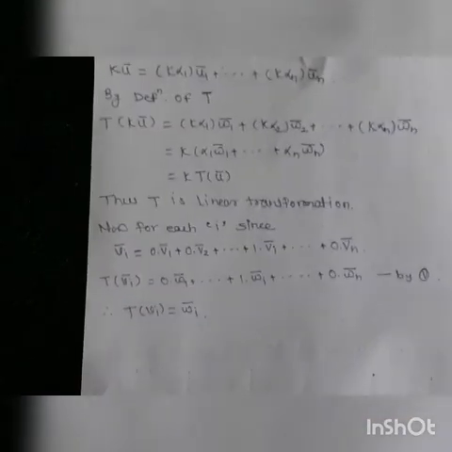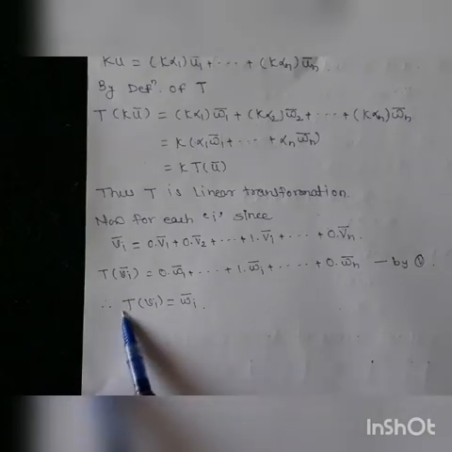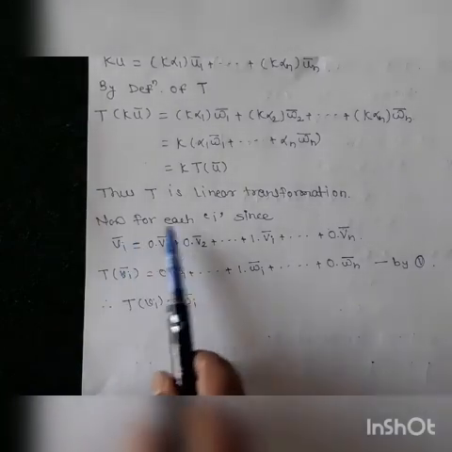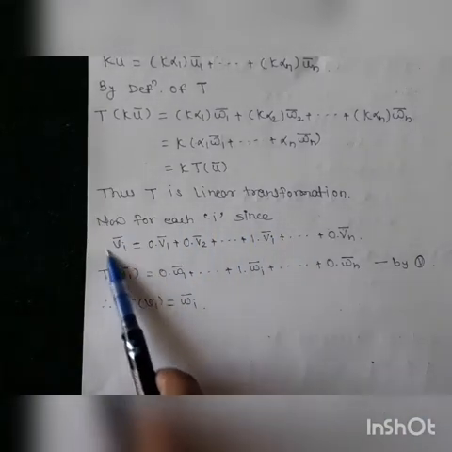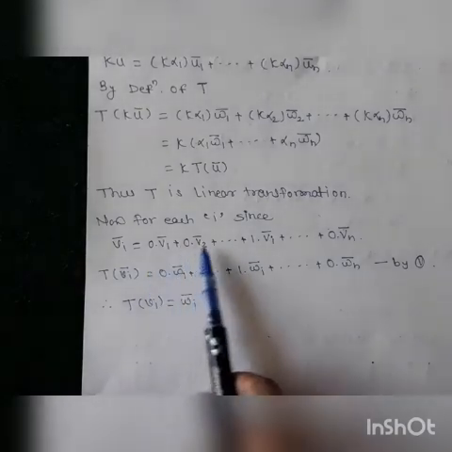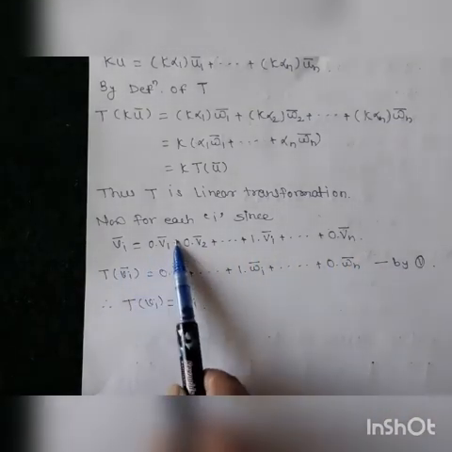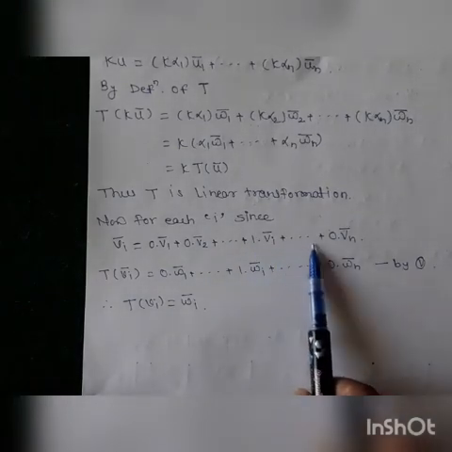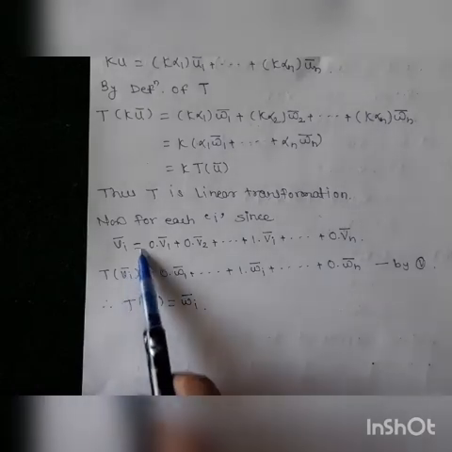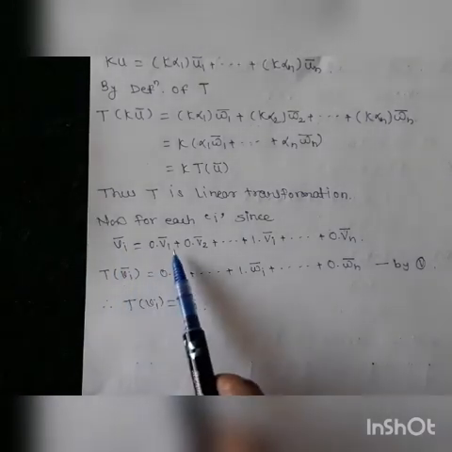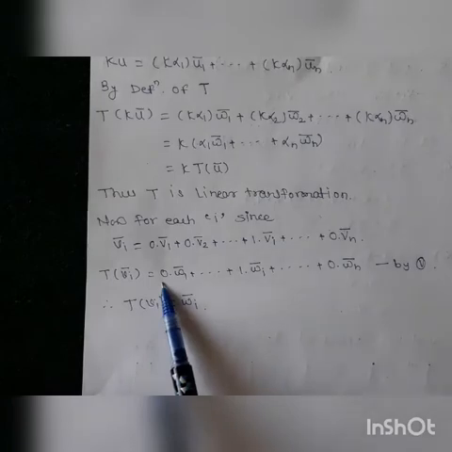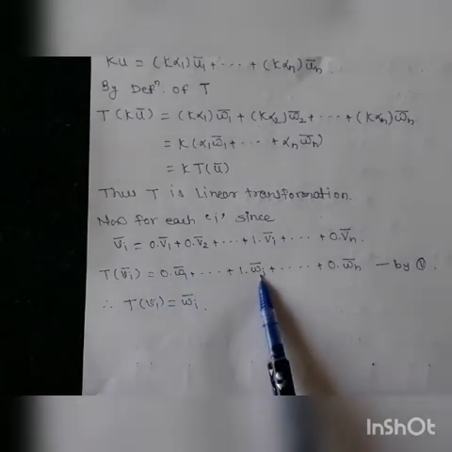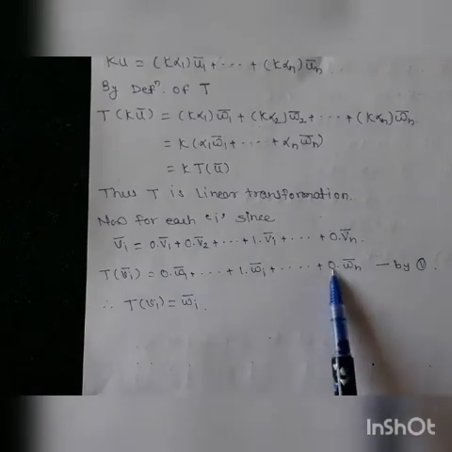Now what we have to show? We have to show the last property, T of Vi is equal to Wi bar. This we have to show in the statement. So for each i, we know how Vi bar can be written as a linear combination of all the basis vectors: Vi bar is equal to 0 into V1 bar plus 0 into V2 bar up to so on, 1 into Vi bar, up to so on, 0 into Vn bar. If we apply T on this, T of Vi bar, here Vi should be replaced by Wi, therefore which is equal to 0 into W1 bar, 0 into W2 bar up to so on, 1 into Wi bar, up to so on, the last term being 0 into Wn bar.